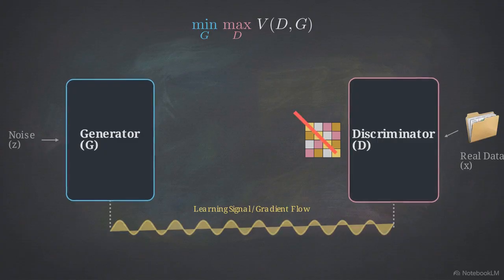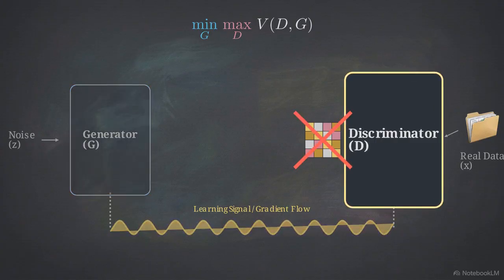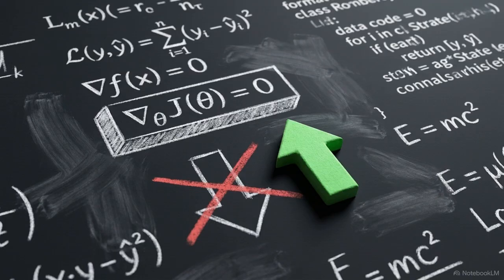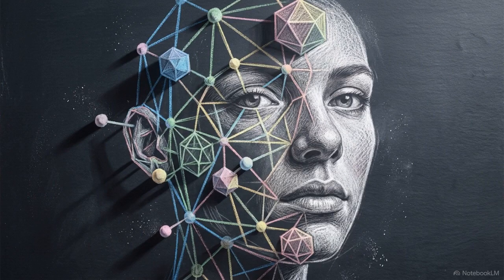Early in training, the discriminator easily wins, causing the learning signal to saturate. If the generator falls too far behind, the math produces near-zero gradients, stopping learning. To solve this, researchers changed the generator's objective from minimizing failure to maximizing the likelihood that the discriminator is fooled, ensuring a persistent training signal. Before transformers, this adversarial competition was the primary method for generating realistic synthetic imagery.